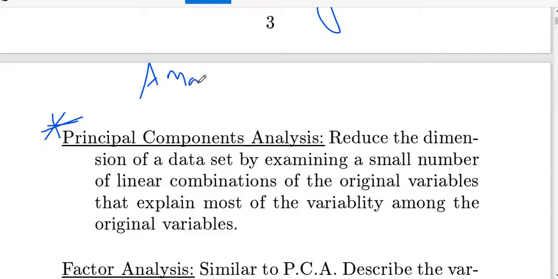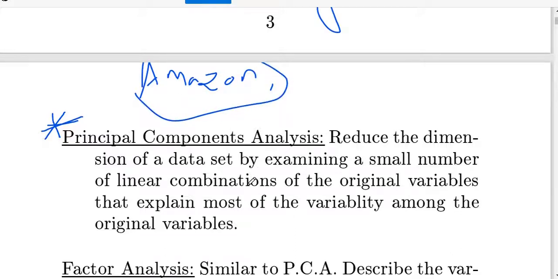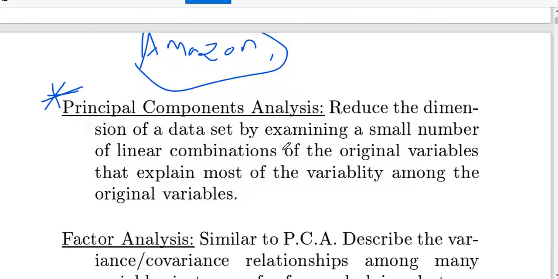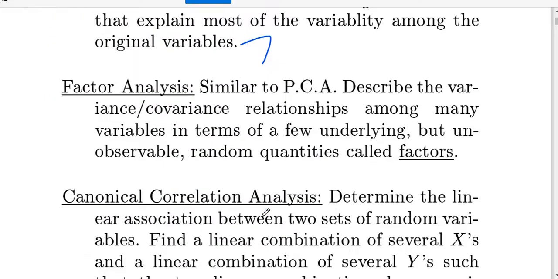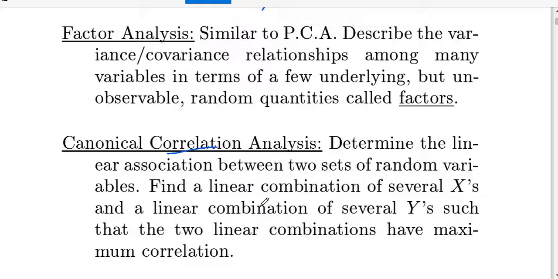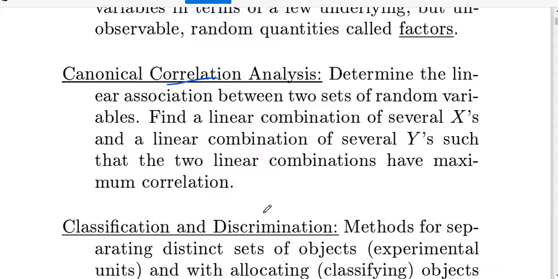How you are browsing any items on Amazon or Flipkart, these types of delivery apps totally work on this. PCA reduces the dimension of a data set by examining a small number of linear combinations of the original variables. All these things we can also discuss. Factor analysis, ANOVA, canonical correlation analysis, these are the topics in multivariate analysis.